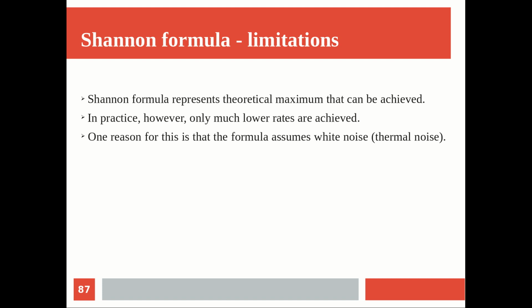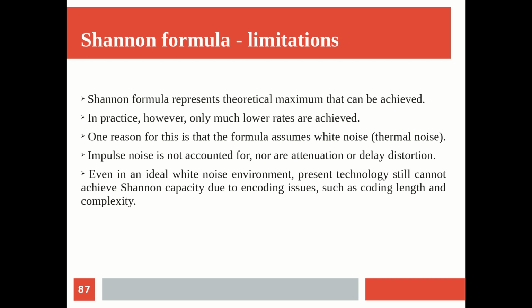Particularly he is assuming white noise or thermal noise, which is unavoidable, but we have other noise also, like impulse noise, which is not accounted for, nor the attenuation or the delay distortion. Those are also communication impairments, and all those impairments are not considered; only white noise is assumed as an ideal case.